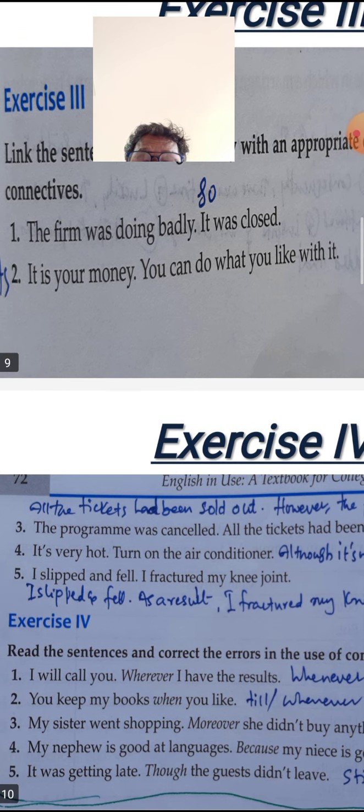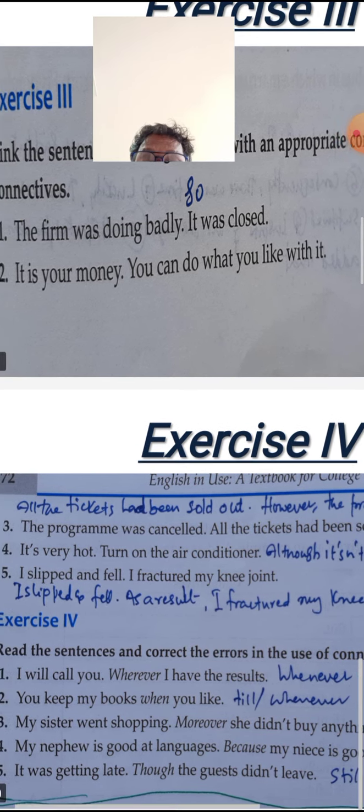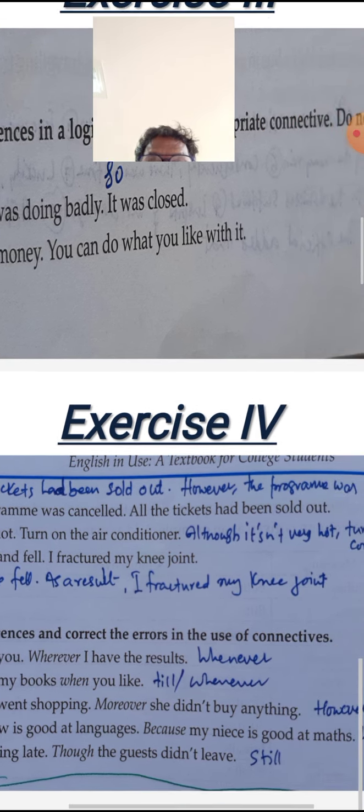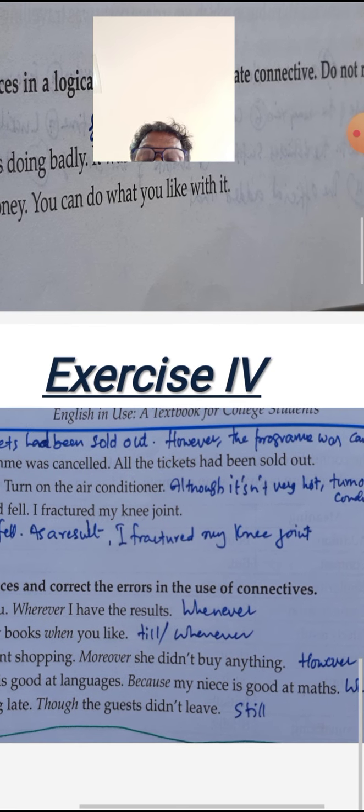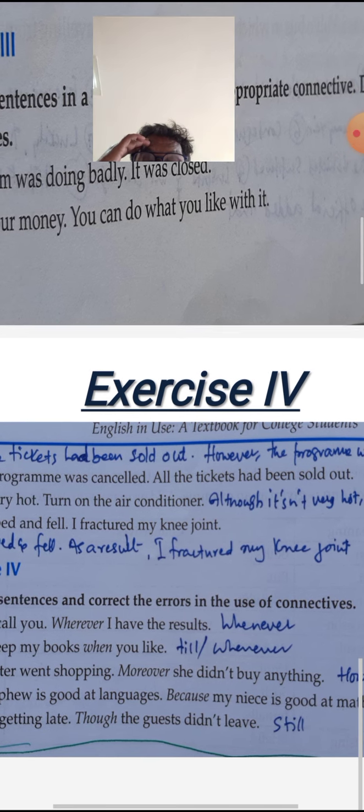Look at the second sentence, you keep my books when you like. You can use, you keep my books wherever you like. And, my sister went shopping, moreover she did not buy anything. So here, instead of moreover, however should be written. However, she didn't buy anything.